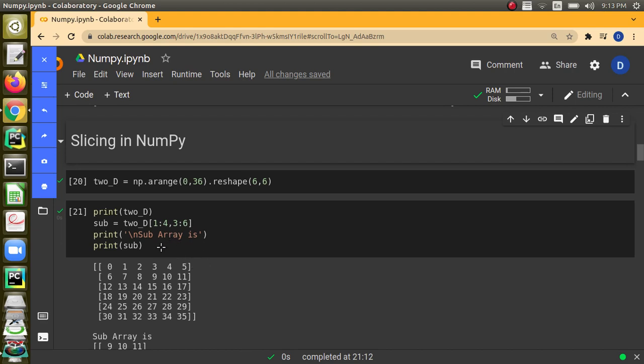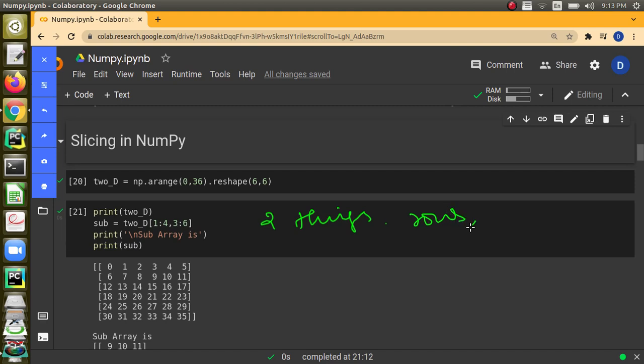Here it is a 2-dimensional array. Now we are going to do it in a 2-dimensional array. We have to tell from which row to which row. There are two things that we have to give: the rows, comma, the columns.